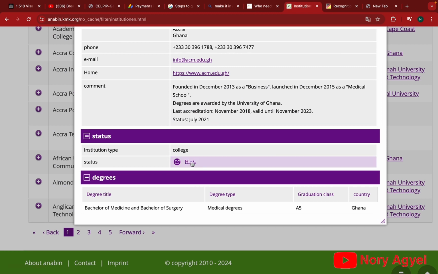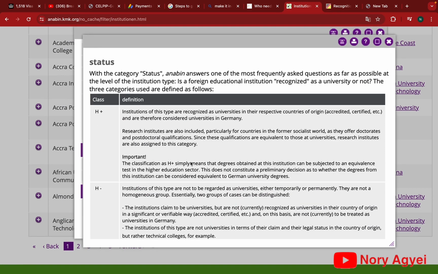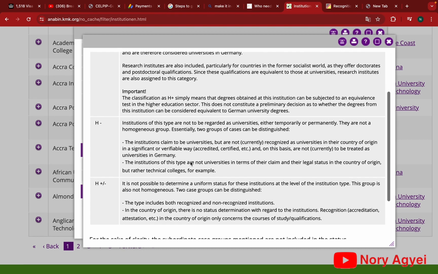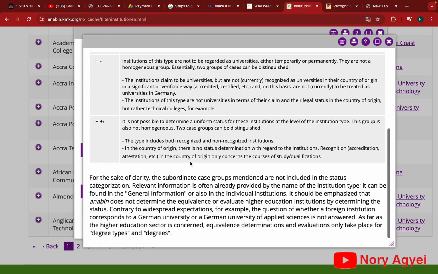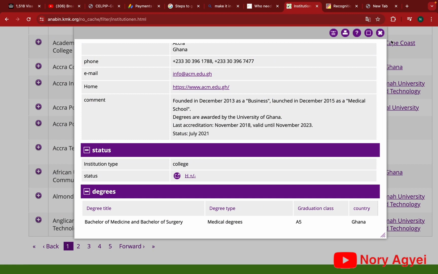So if you want to know more explanation or interpretation of the status, you click on it and it's going to give you. And down there you can see degree title. These are the degrees that are comparable to the German degree in Accra College of Medicine. So if you go to Accra College of Medicine, these are the degrees in that school that are recognized. There may be some more degrees, but when you click on a particular school, it will display some degrees. So this is the interpretation that I was talking about.